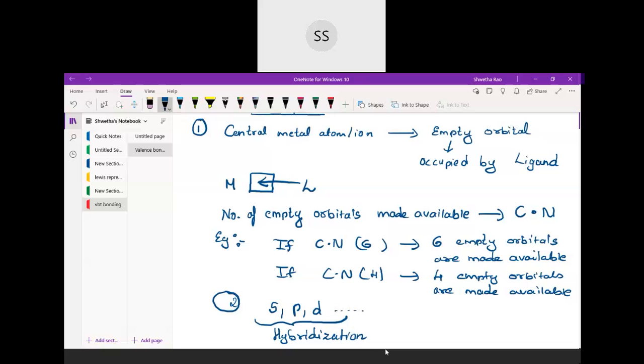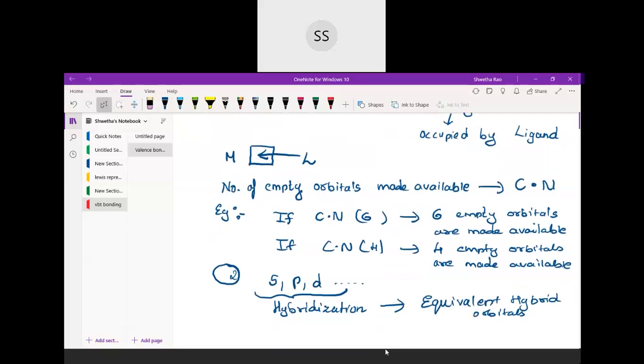So we have to assume that these orbitals have mixed together and undergone hybridization, giving equivalent hybrid orbitals, into which the ligand will come and occupy.